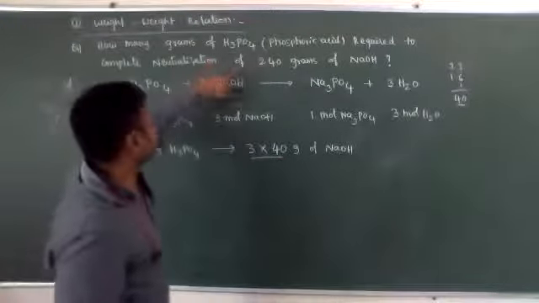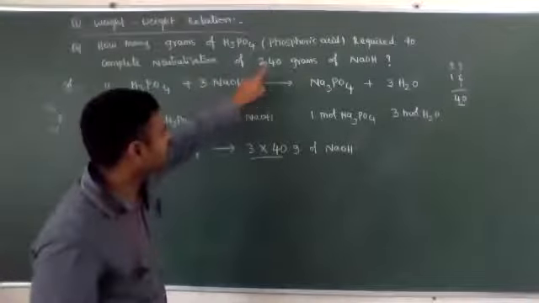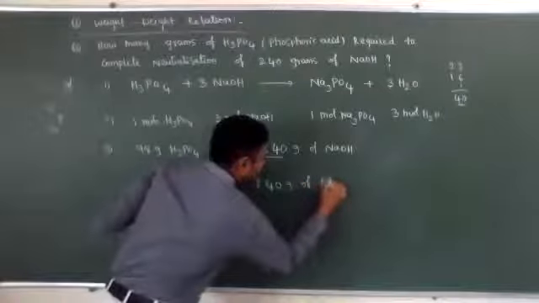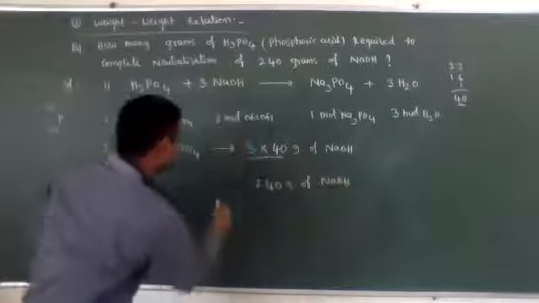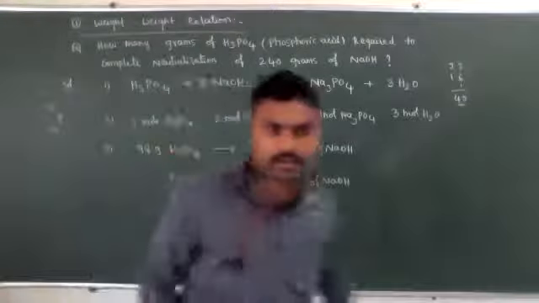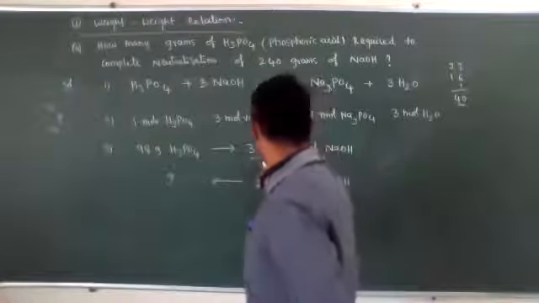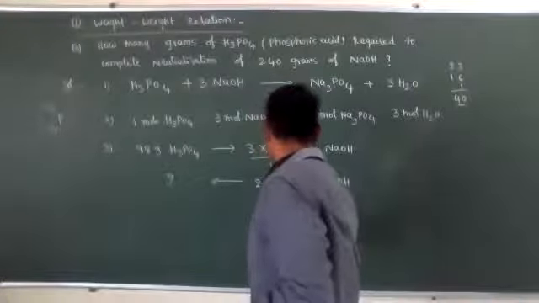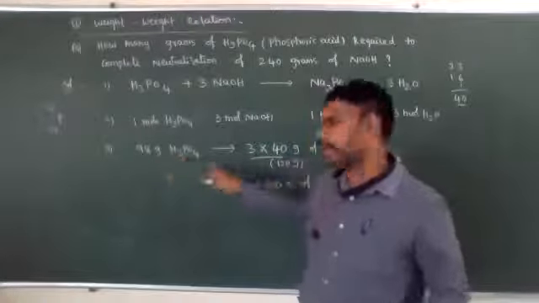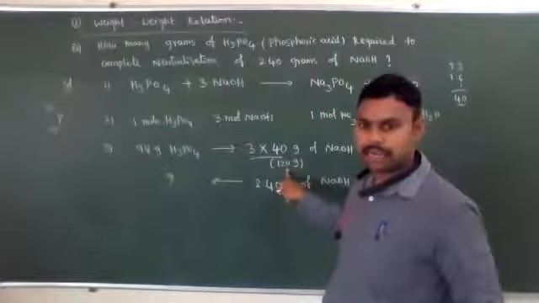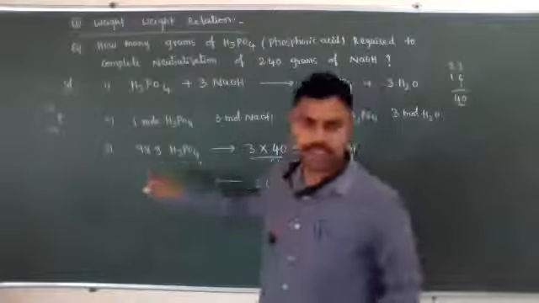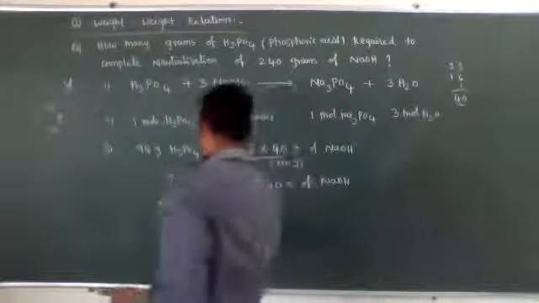But in the question, what is given? 240 grams of NaOH. For complete reaction, how much weight of H3PO4 is required? According to the balanced chemical equation, 98 grams of H3PO4 completely reacts with 120 grams of NaOH. But we have 240 grams. Then how much is it? That is called simple calculation. Let it be X grams.